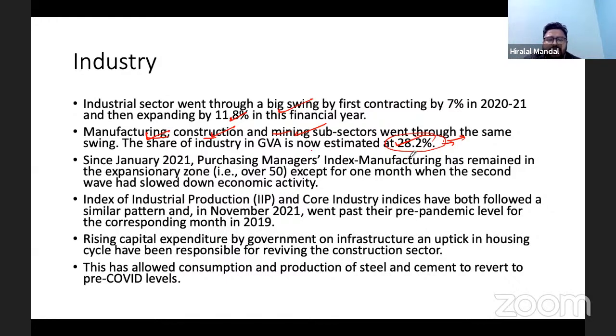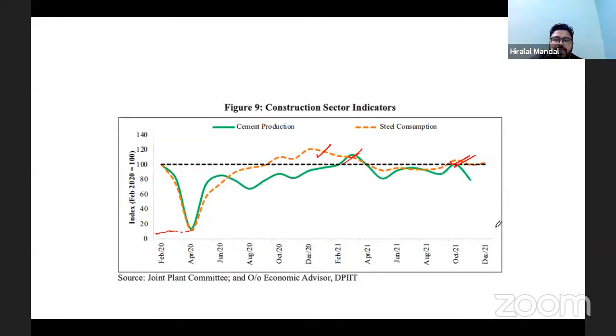I understand it is too early to talk about this, because we will have to see the momentum. If the momentum is built, it can help. For that, private investment needs to go up. The index of industrial production has shown a similar pattern. The industrial sector performance is largely because of higher capital expenditure of the government, which is expected to rise this year also, and an uptick in the housing cycle. Okay, so those are the positive things we can see.